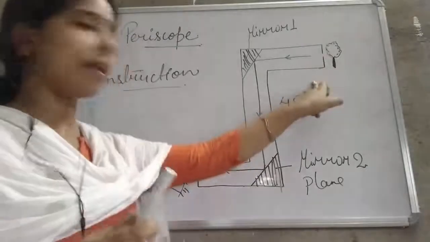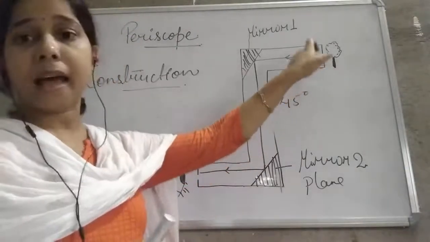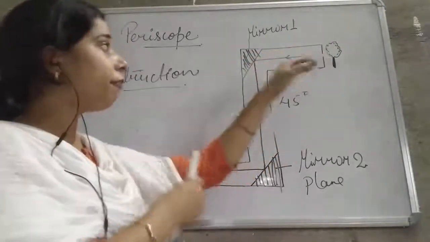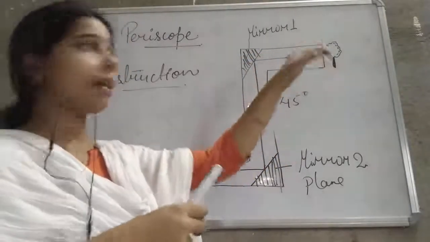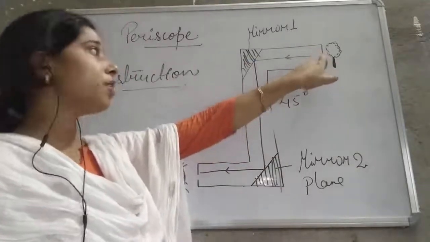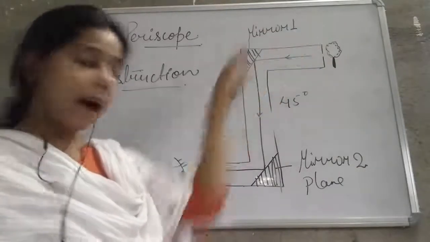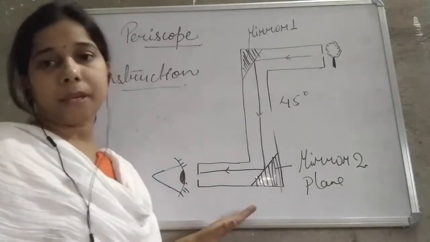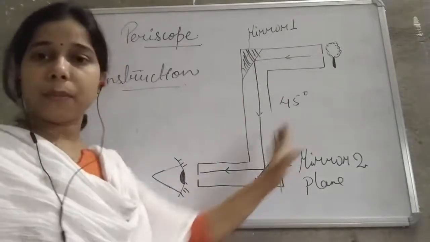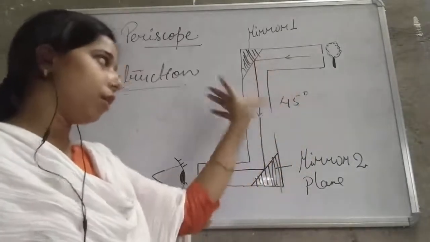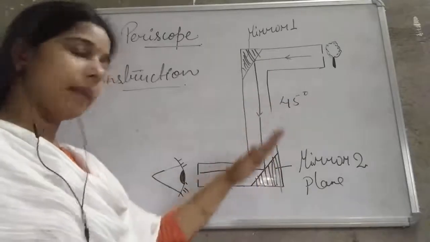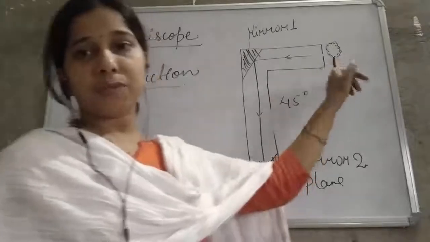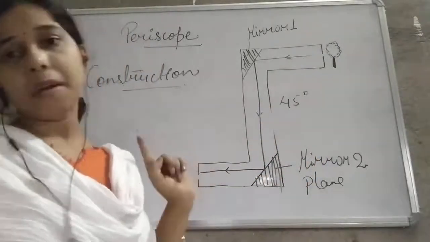So two holes are there. The first hole is at the upper portion of this tube in front of the first mirror, and another hole is there which is in front of the second plane mirror. So all these things are present in the periscope. Tube is there, two plane mirrors are there, inclined at 45 degrees to the tube, and two holes are there, present in front of both of the mirrors.